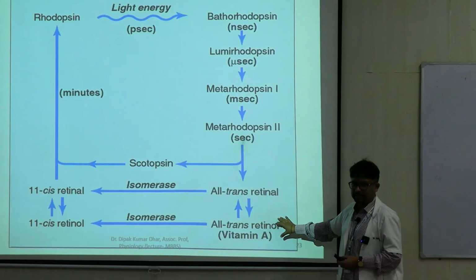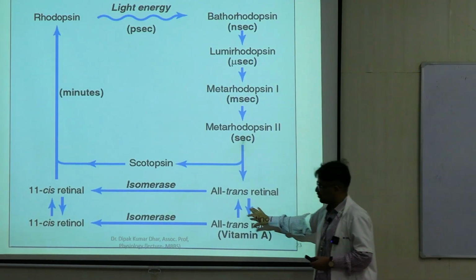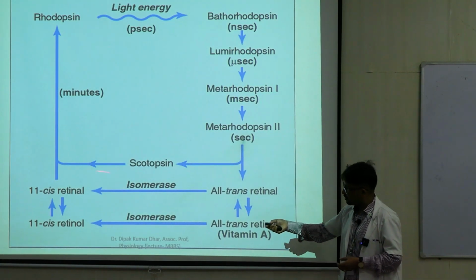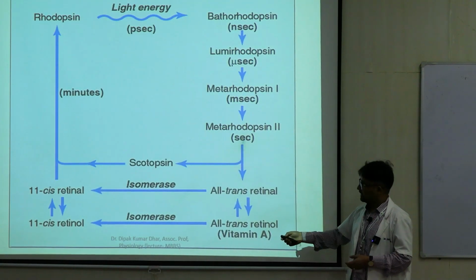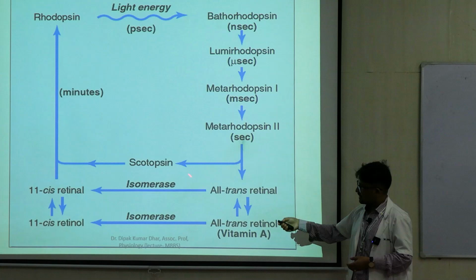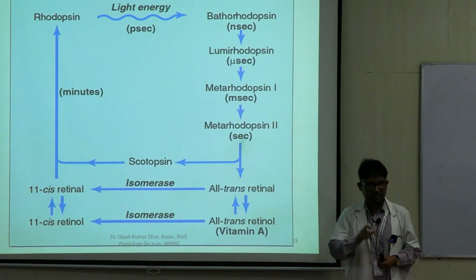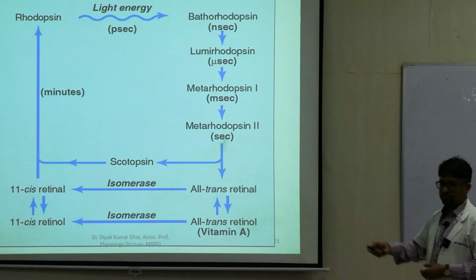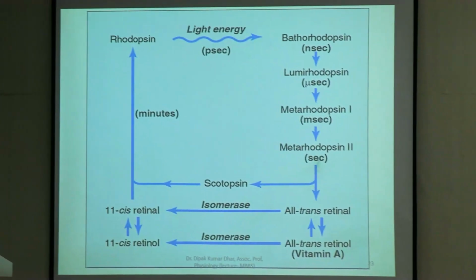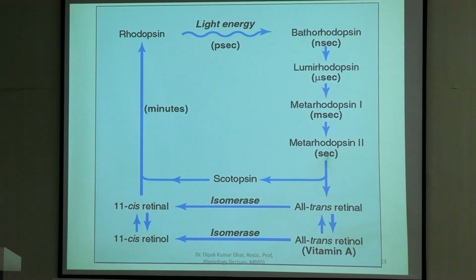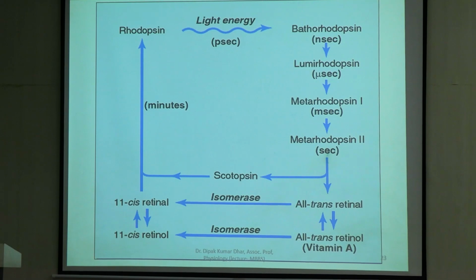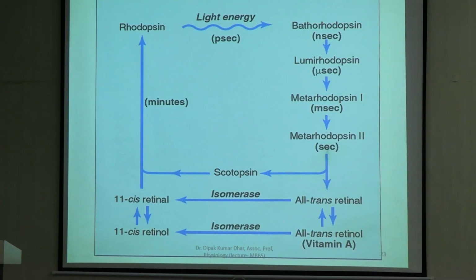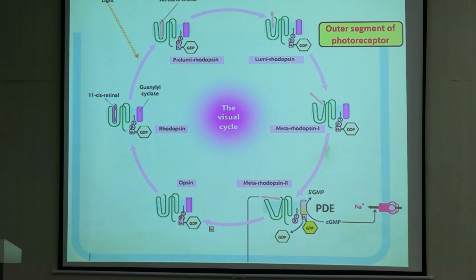Now, pigment epithelium also has the presence of isomerase enzyme. So, isomerase enzyme converts them to the cis form, right? And in darkness again, cis form and the scotopsin, that is the protein, combine together and form the original rhodopsin molecule. Now, this is called the visual cycle. Now, how is it associated with sodium current? Let us see the next picture here.